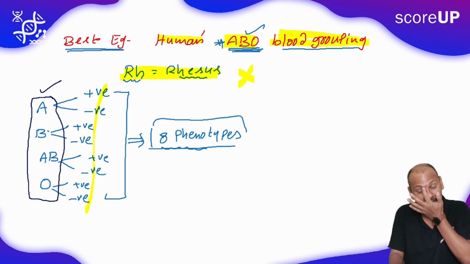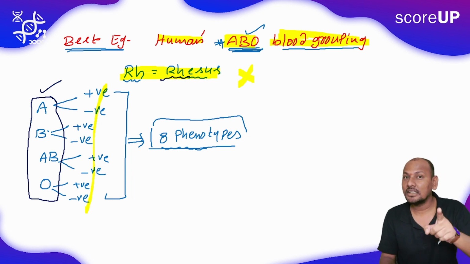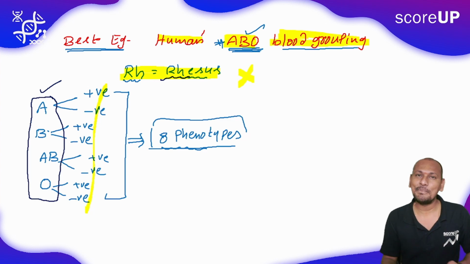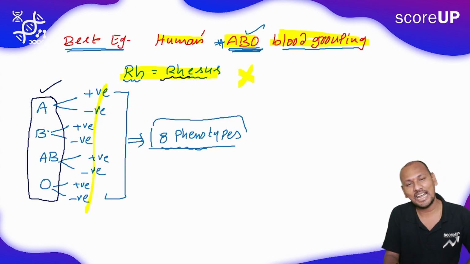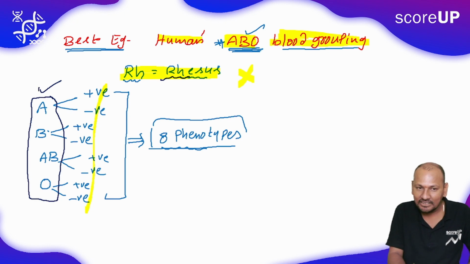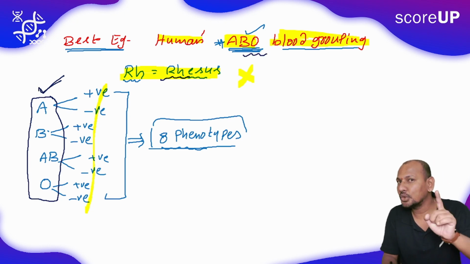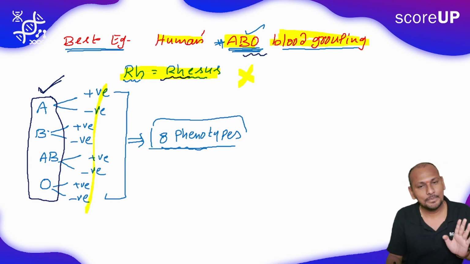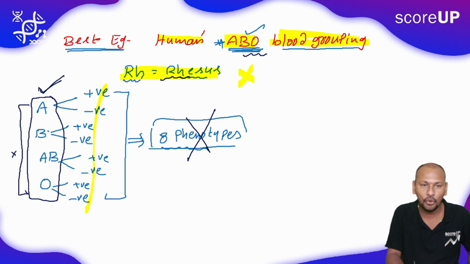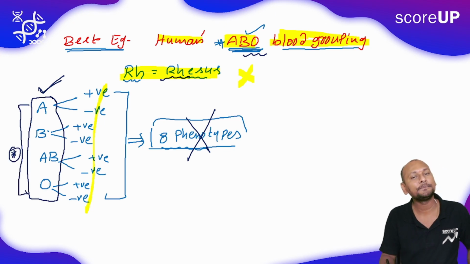The rhesus factors you might have learned under the circulatory system, blood coagulation and blood clotting processes, and you will learn that in that video. Here we will stick to only ABO type of blood groups related to multiple alleles. So instead of learning these 8 phenotypes, we will focus on these 4 blood groups only.